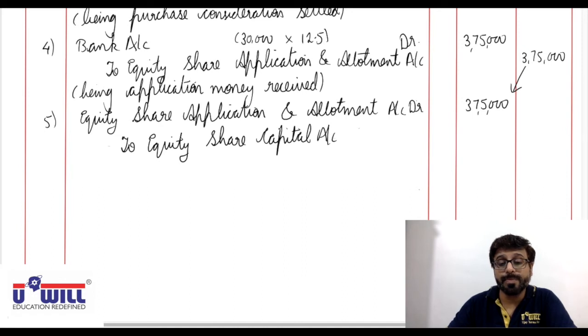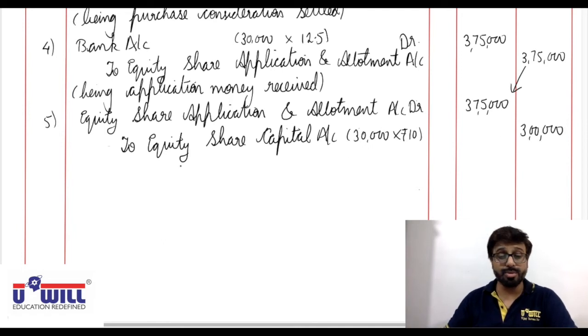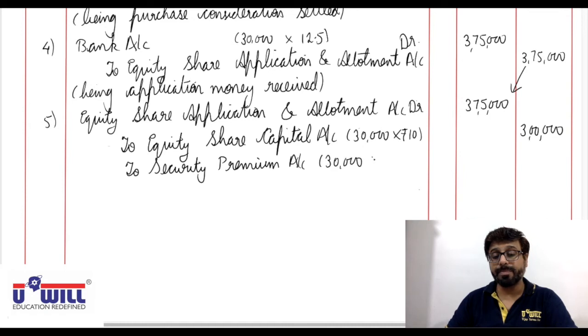So 30,000 shares are issued in public. 30,000 into 10 rupees of face value, 3 lakhs will go to share capital account, and to securities premium account with the amount of premium. So 30,000 into 2.5 of premium will go to securities premium.